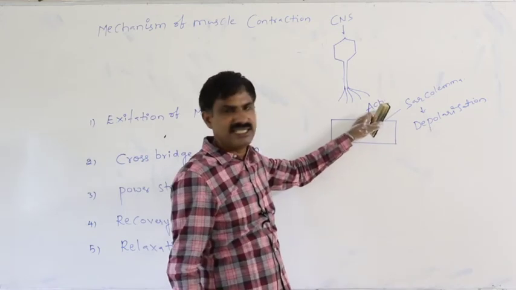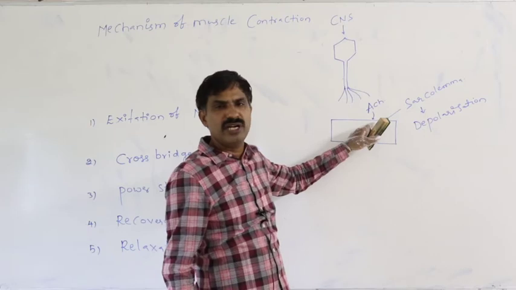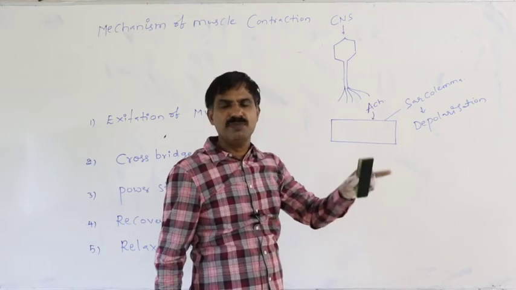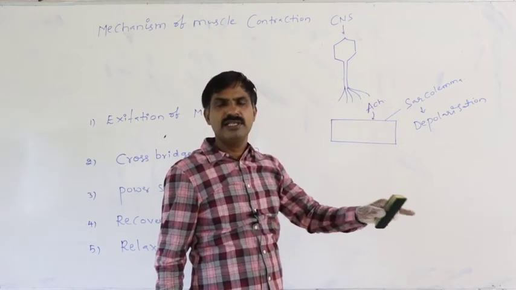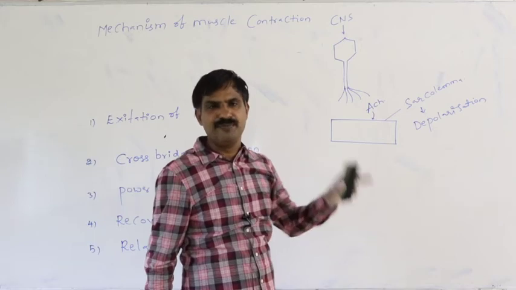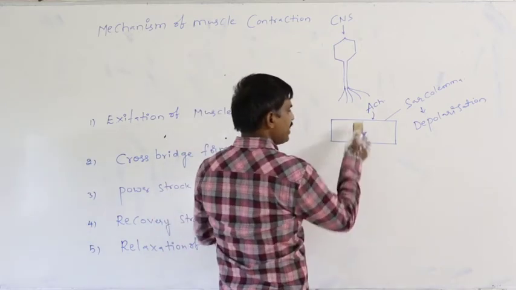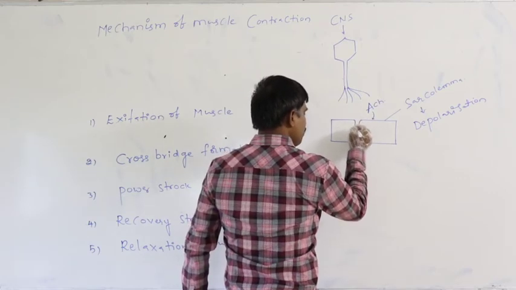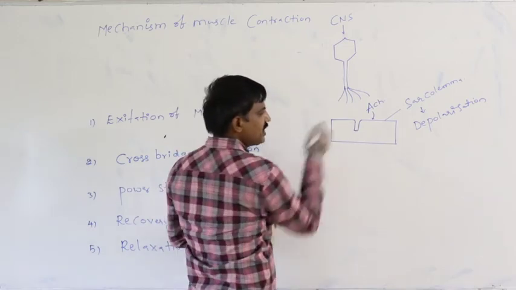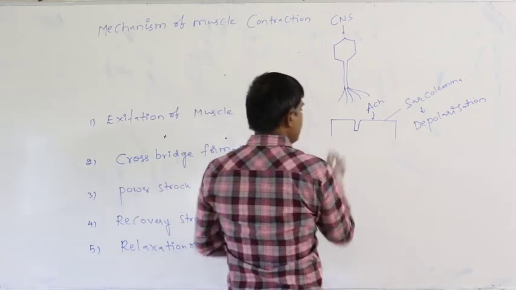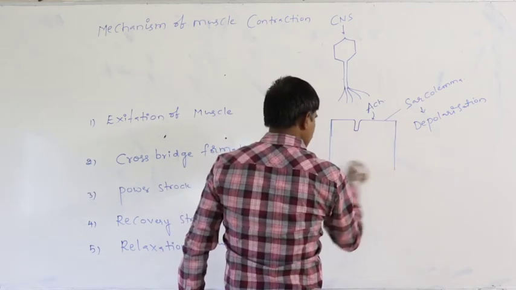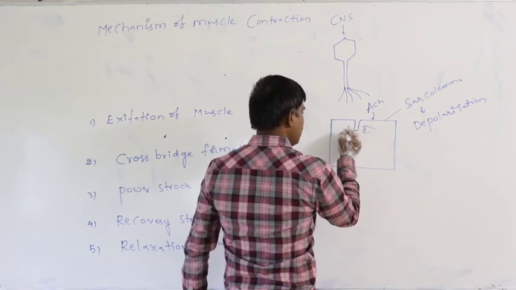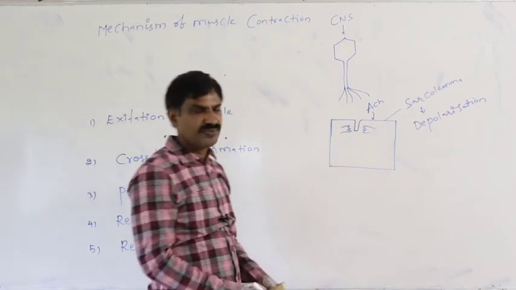In response to the ACH, in the sarcolemma depolarization occurs. That means action potential generation takes place, that means nerve information gets generated. This depolarization or nerve information later reaches the T tubule. Again from the T tubule that will be conducted to either side of the cisternae.